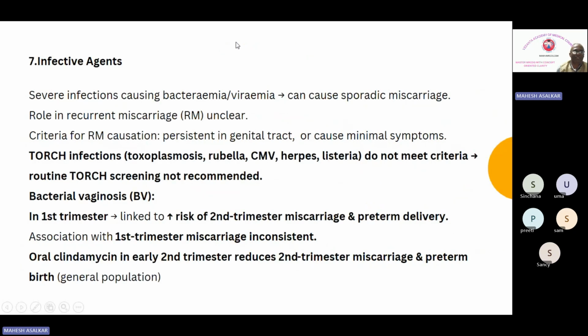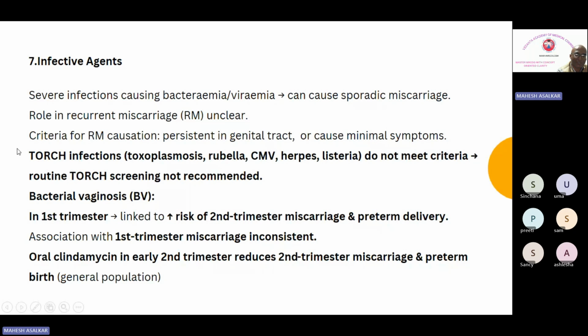Now the seventh factor, out of a total of 8 factors we are going to discuss. The seventh factor is infective agents. Severe infections causing bacteremia or viremia can cause sporadic miscarriages. The role in recurrent miscarriages is not very clear. Criteria for recurrent miscarriage causation: if we want to attribute an infectious agent as a cause for recurrent miscarriage, then it should be persistent in the genital tract, and it should cause minimal symptoms as such.